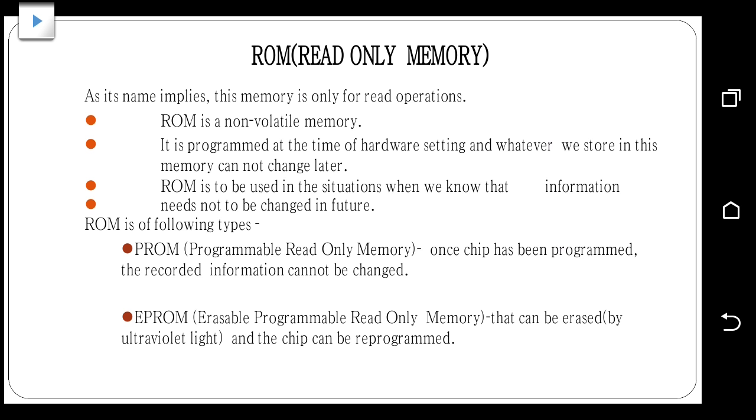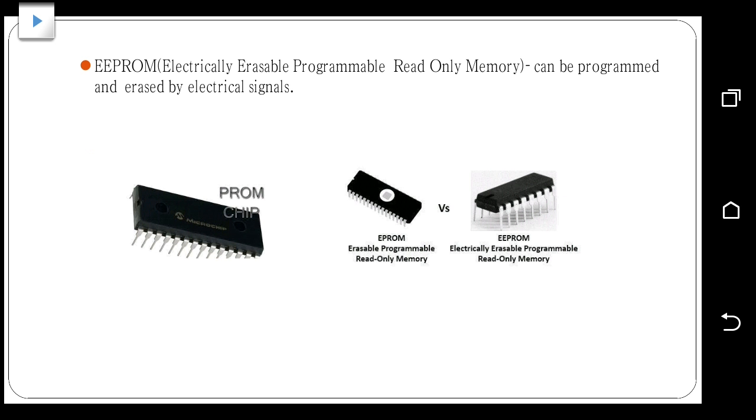And we have different types of ROM. One is programmable read only memory, PROM, and then EPROM, erasable programmable read only memory. PROM means we can program it once. EPROM means we can erase it and program it. That means the chip should be exposed to ultraviolet light, so that it will be erased and again we can reprogram it. Then EEPROM is electrically erasable ROM. That means the eraser is electrical signals, so using that the program will be erased